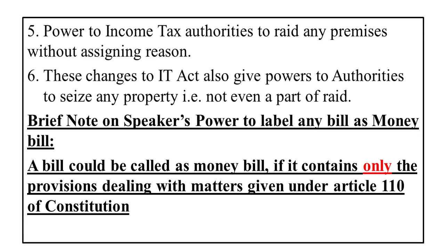Fifth point is the power of income tax authorities to raid any premises without assigning any reason. This provision has been incorporated into the Finance Bill 2017, which says that any income tax authority, if it feels like raiding your premises, can come and raid your premises without assigning any reason. Up till now, that is up till 31st of March, there had to be some reason for income tax authorities to raid premises. From tomorrow onwards, this provision would go, because now onwards the income tax officials need not assign any reason to the assessee. The raid could earlier be conducted only on the basis of some credible proof.